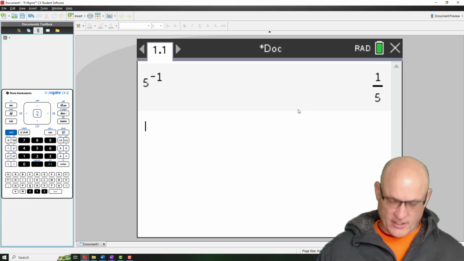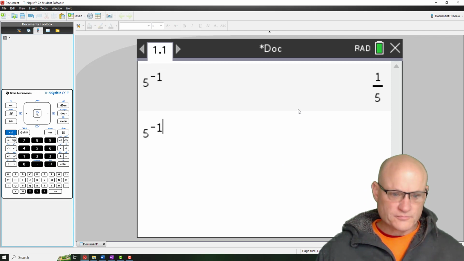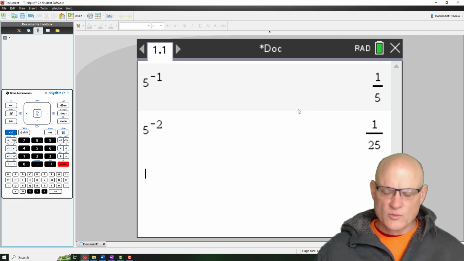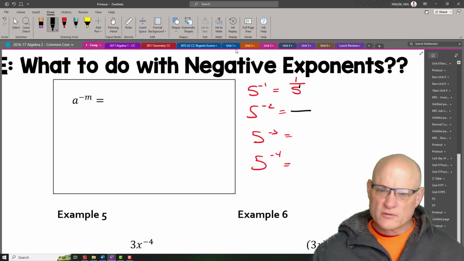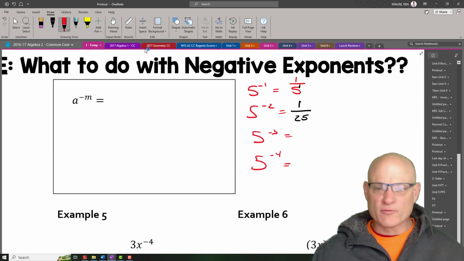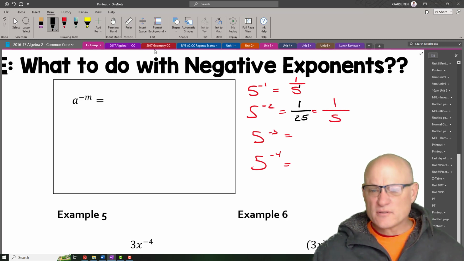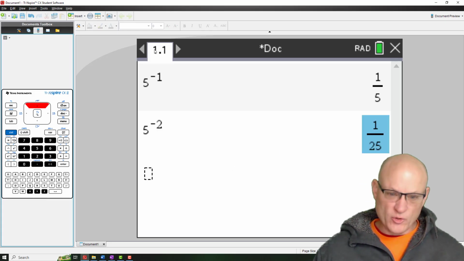Let's take a look at 5 to the negative 2. Well, that's equal to 1 over 25, but isn't that really just 1 over 5 squared? All right, let's look at the next one. What about cubed?